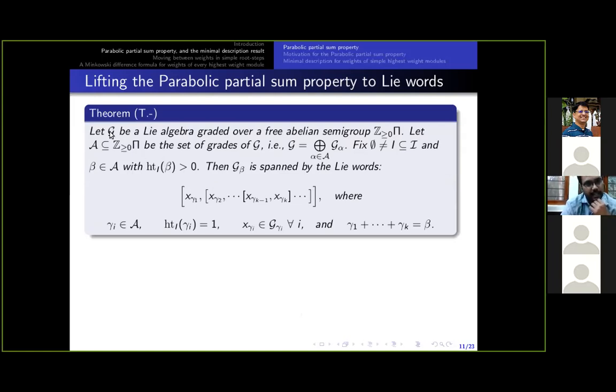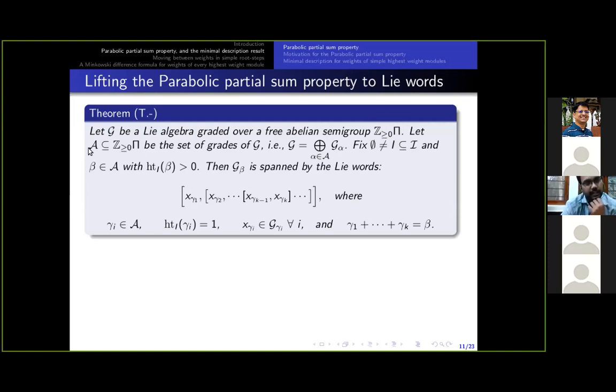Let capital G be a Lie algebra over any field, and let pi, showing up here, be any abstract set, not the set of simple roots here. And pi freely generates the abelian semigroup Z greater than or equal to 0 pi.